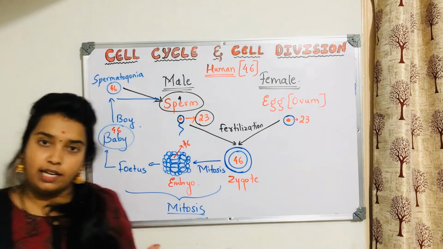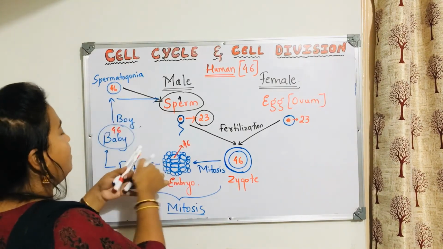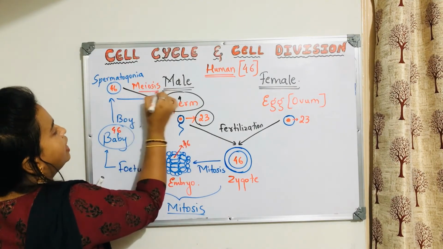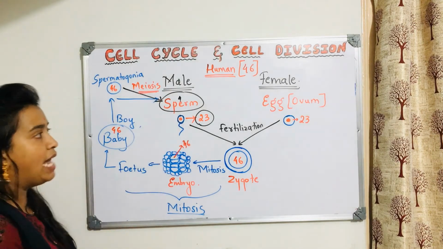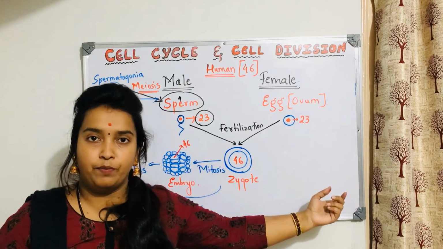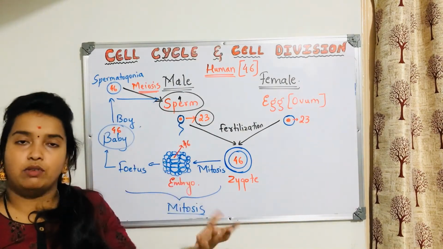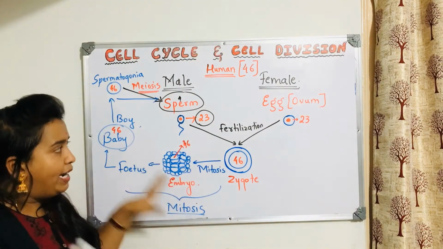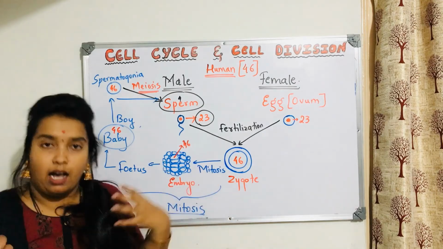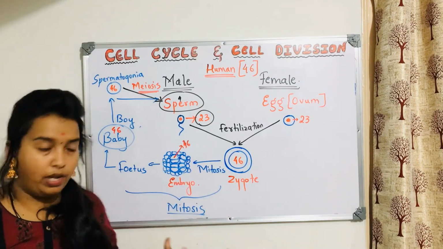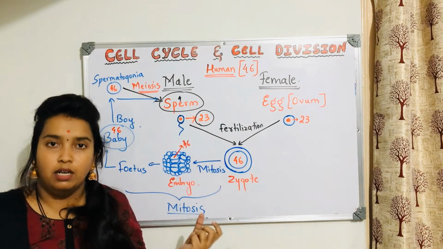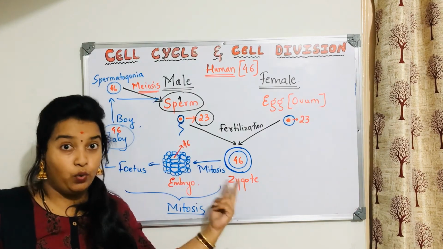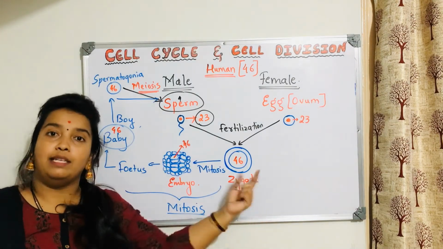Right? Are you understanding? So which division has taken place here? The division which has happened here is meiosis. Same thing will happen even if this baby was a baby girl, but she would produce egg at her age of puberty because of meiosis. So what I am trying to clear here is, in our human or any other organism as well, we were produced as a single cell with 2 nuclear content. That is why the zygote is diploid.